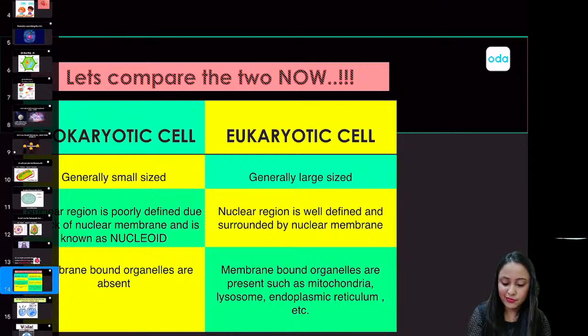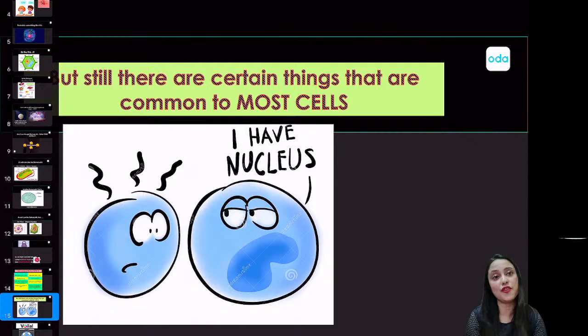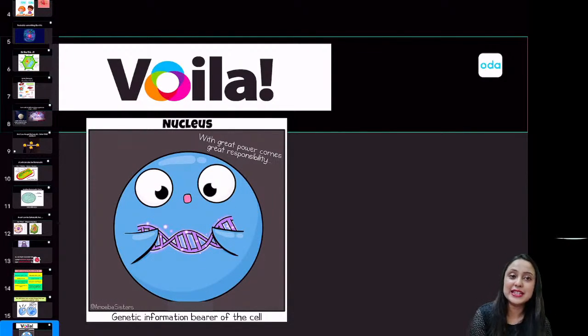Let's move on. So I told you that cells come in different shapes. Cells may not have a shape. A cell may be a prokaryotic cell. A cell may be a eukaryotic cell too. But there is something that many of the cells have in common. Not all, but most of the cells have it. So what is that? That amazing structure is a nucleus, right? So voila, a nucleus is a structure that is present in most of the cells. Not all, but most, whether it's a plant cell, an animal cell, or different types of cell, they will mostly have a nucleus.